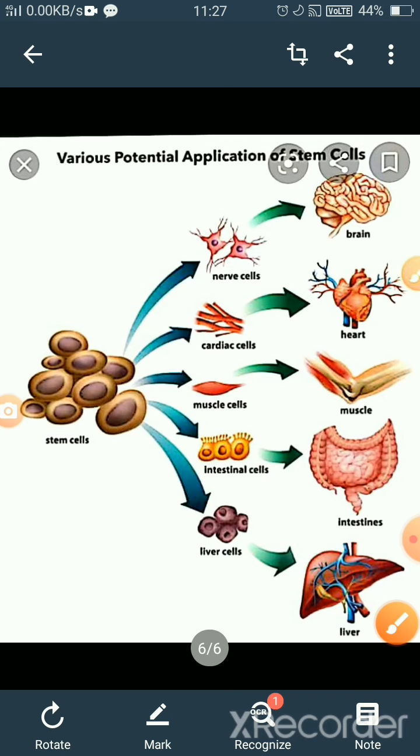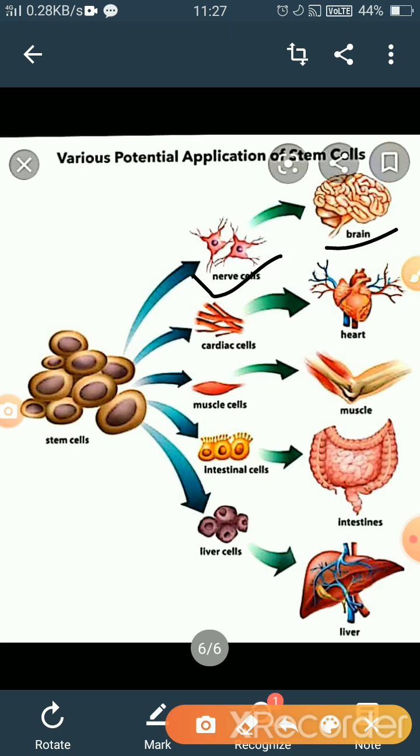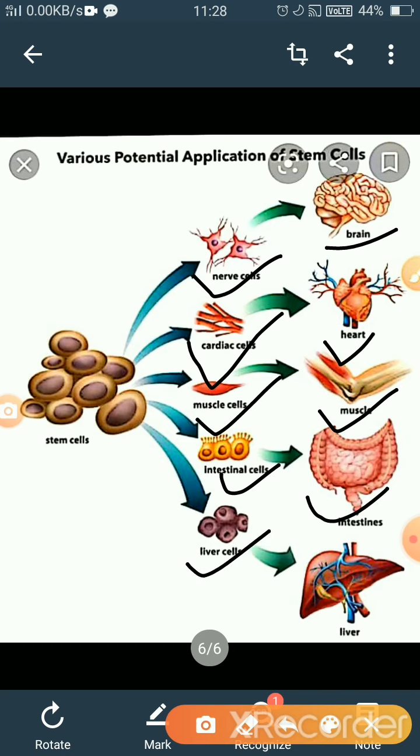You can see here in this picture that nerve cells, which are branched at the end, are present in our brain. They help to connect each and every part in our brain. Cardiac cells are present in our heart. Muscle cells are present in our muscles, in our hands and in our legs. Intestinal cells are present in our small intestine and large intestine. Liver cells are present in the liver. So he observed that different cells have different shapes and they perform different functions.